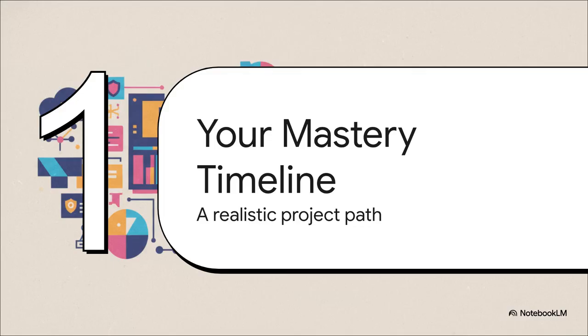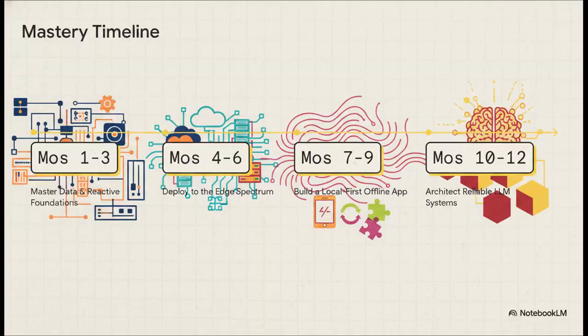Section 6, your mastery timeline. Let's look at a realistic project path specifically for junior developers. So, we've covered a lot: data-oriented design, reactive programming, the edge, local first, and LLM engineering. Here is your ultimate learning roadmap to tackle all of this over the next year, without burning out.